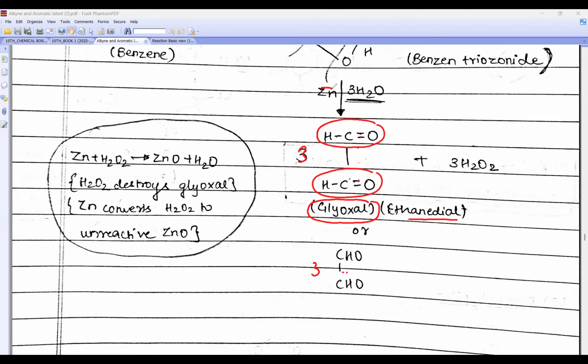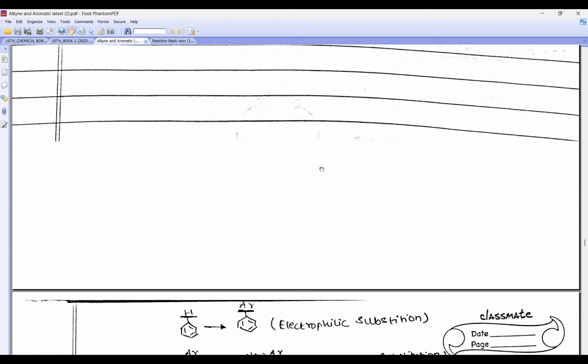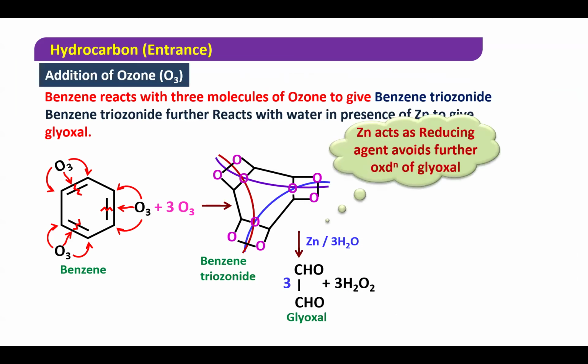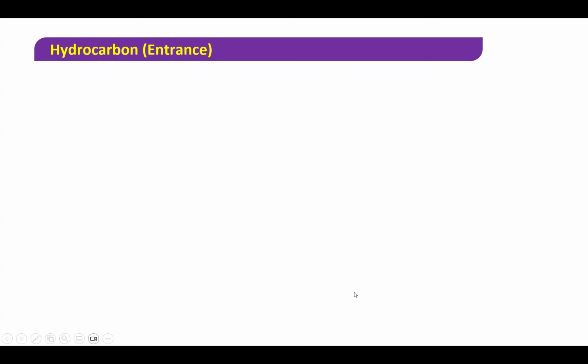Okay, now why do we use zinc? Because we got here three times H2O2. Hydrogen peroxide is highly reactive. It may destroy my product. So zinc will react with this hydrogen peroxide and make it inactive. I have written here, it will make it unreactive. Hydrogen peroxide is highly reactive, na beta? So just three addition reactions, that's it. Now which reaction will it go willingly, beta? Look, this will break and you get three times glyoxal. Zinc is used to avoid further oxidation of glycol with the H2O2.